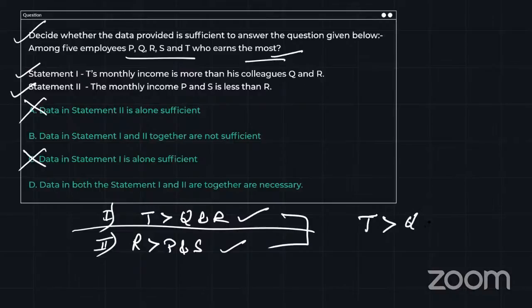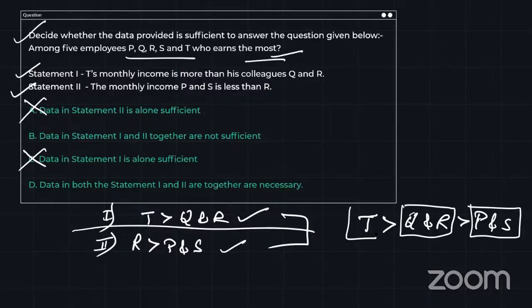Then we have Q and R. And surely I know that R's salary is more than P. So R's salary is more than P and S, because I already have a relation between Q, R and P using both. So I can say T is earning the most, then Q and R among these two, I don't know, but R is greater than P and S. So this is the data I have.